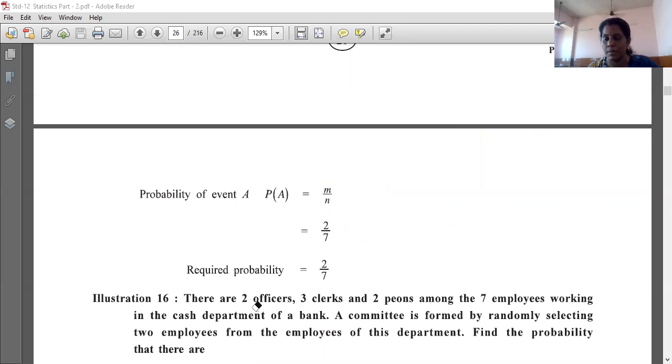That is the total outcome, the sample space, right? So our P of A is 2 by 7. So required probability is 2 by 7. This is the calculation. This is how you have to show the calculation.